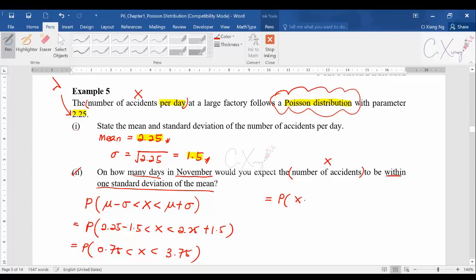So what are the integers between 0.75 and 3.75? You can have x equals 1, x equals 2, and also x equals 3.